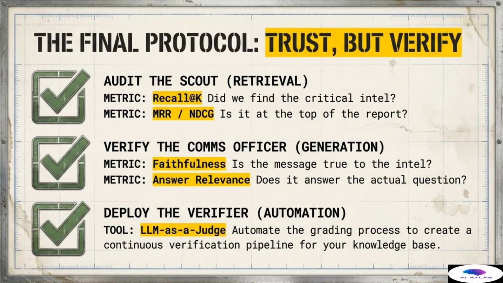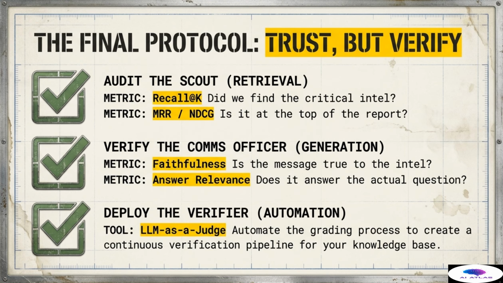This brings us to the final protocol: trust, but verify. Survival relies on maintaining continuous operational integrity across the entire RAG pipeline, from retrieval to generation. Our final plan consolidates the metrics and tools we have introduced into 3 decisive actions. First, we audit the scout, focusing on retrieval. We measure recall at K to ensure we found the critical intel, and we measure MRR and NDCG to ensure it is ranked high, right at the top of the report.